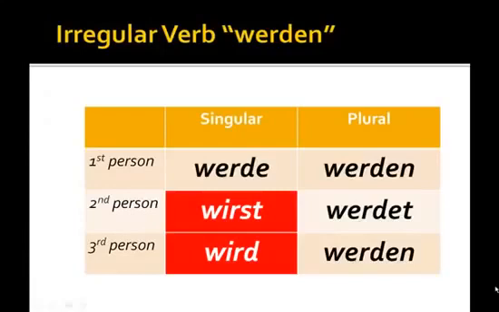Now, we have a change in the quality of the vowel in the verb stem. E goes to I. So that's similar to what we've seen in the strong verbs. However, in the second person singular, we remove a D completely from the verb stem, and then we replace it in the third person.